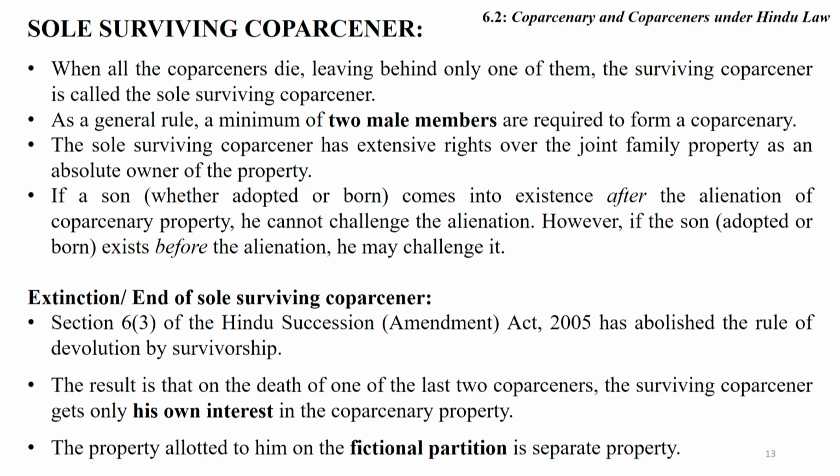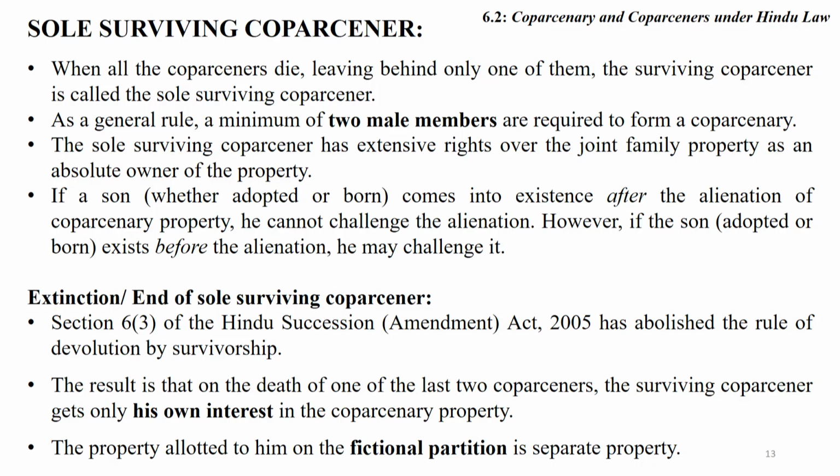When all the coparceners die, leaving behind only one male member, then the surviving coparcener is called the sole surviving coparcener. As a general rule, a minimum of 2 male members are required to form a coparcenary. The sole surviving coparcener has extensive right over the joint family property as an absolute owner.